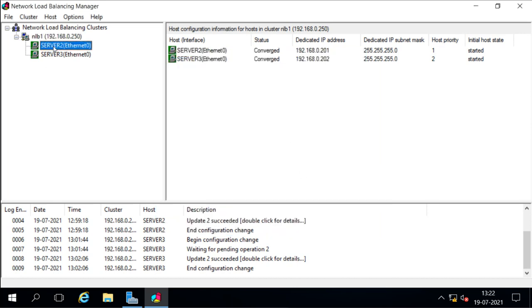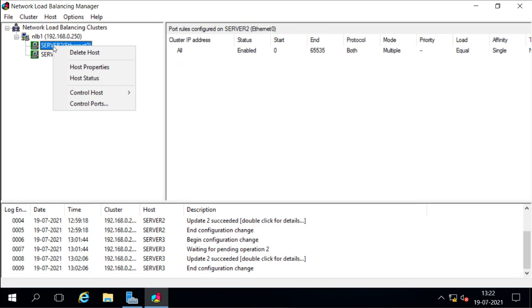Then for the host, when you right click on the host, you have the option to delete the host. You can check the property status, and also you can control the host from here. We can control the ports also.